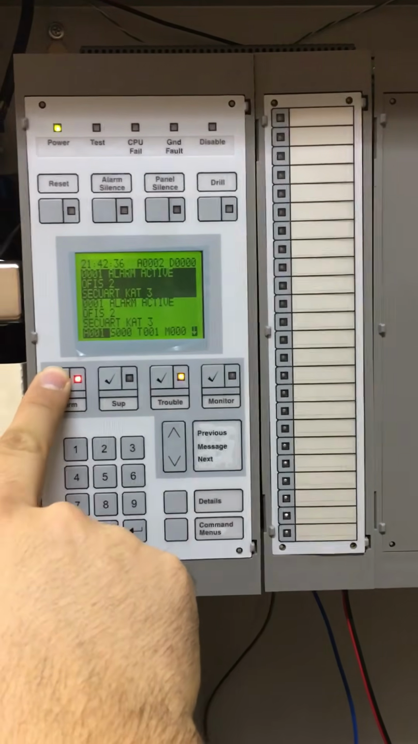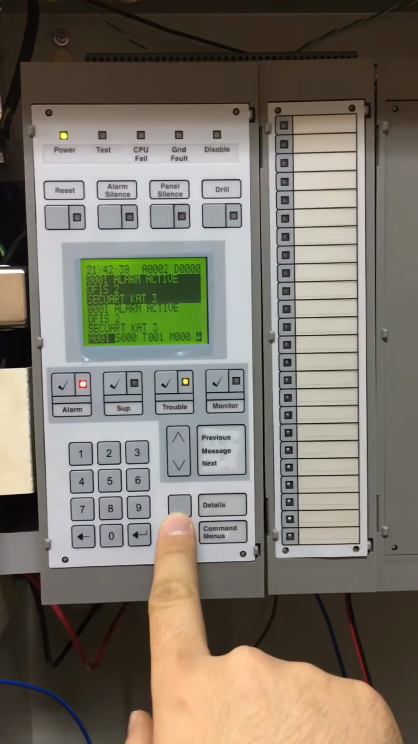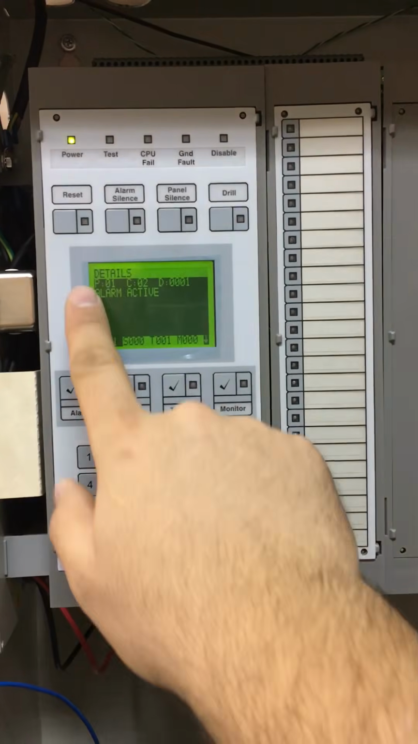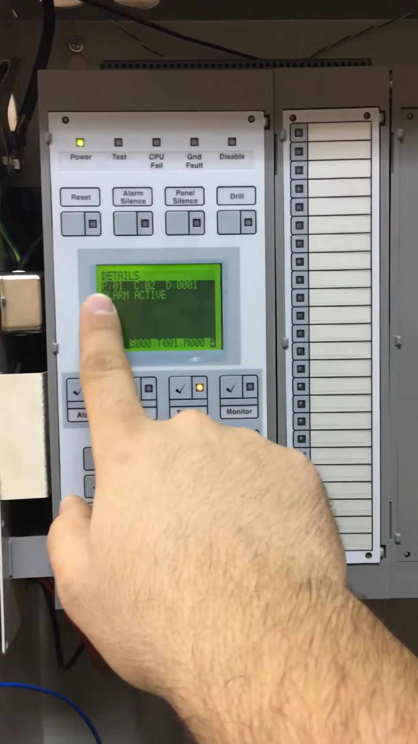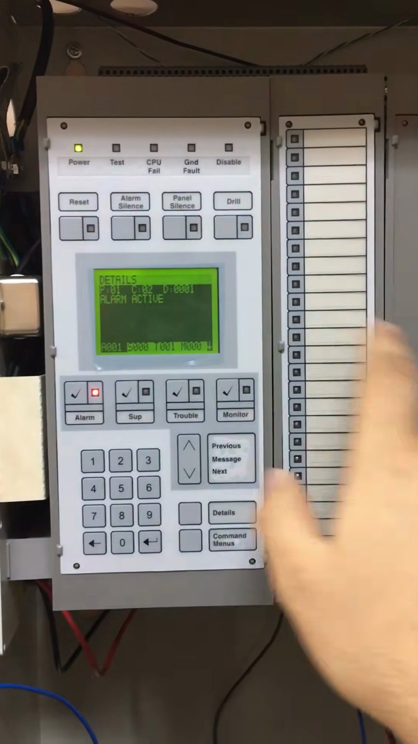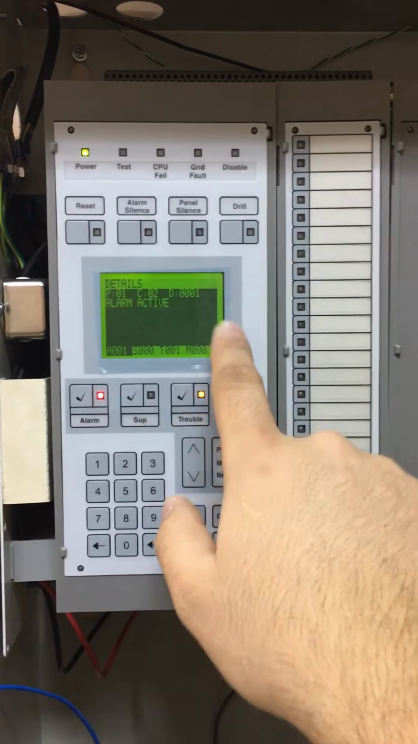You will press alarm, then you must press details and you will see the address. This is the first one, panel address, second card number, and last is device address.